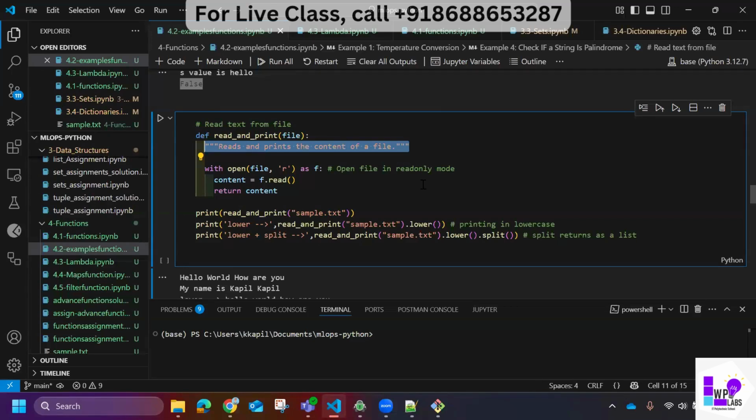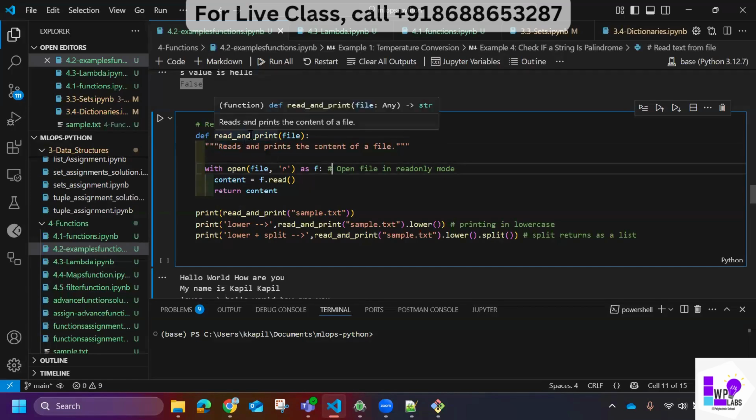But this doesn't perform any kind of logical operations or business. If you use it, it's good. If you are not using it, then also it's okay. Your functionality will not change. The only thing that will happen is if you hover over it here, you will not get this line because you have not explained the function.